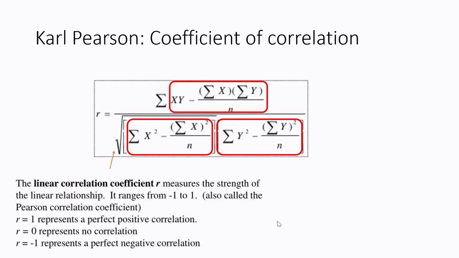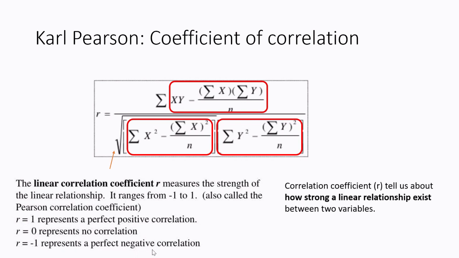So linear correlation coefficient actually measures the r. As you know that correlation is denoted by small r value. So the value of r ranges from -1 to 1. The +1 represents the perfect positive correlation. 0 value represents that there is no correlation, and negative value represents a perfect negative correlation. So basically, correlation coefficient tells us about the strength or how strong a relationship present between the two variables.